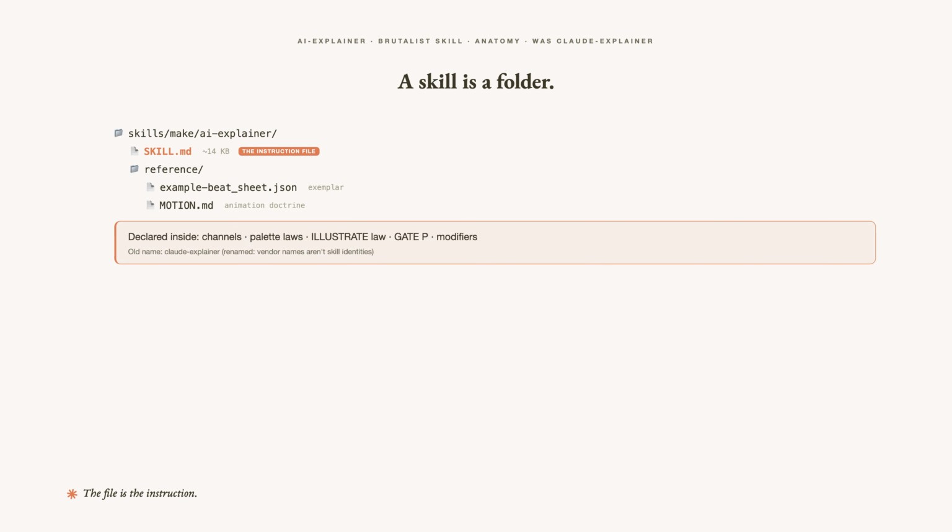A skill is a folder of instructions Claude reads before it works. The AI Explainer folder is about 14 kilobytes of SKILL.md, everything in it: the palette law, the channel table, the illustrate law, gate P, the skill-teardown modifier, the profile modifier, all in one document. Its old name was Claude Explainer. It was renamed because vendor names are not allowed as skill identities. The old name still resolves. The art dispatcher has an alias map. The identity changed, the mechanism stayed.